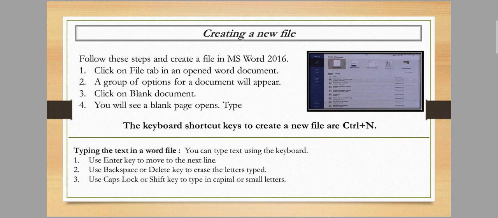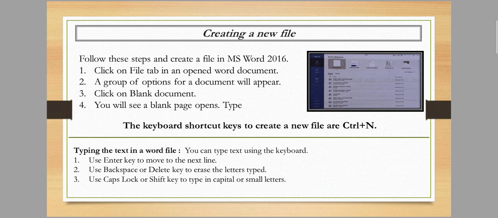Next, use the Backspace or Delete key to erase the letters you have typed. When we make mistakes in typing, we use the Backspace or Delete key to erase the letters. Use the Caps Lock key or Shift key to type capital letters.